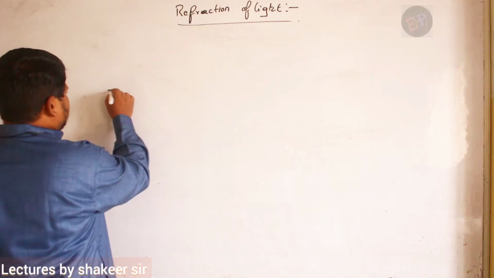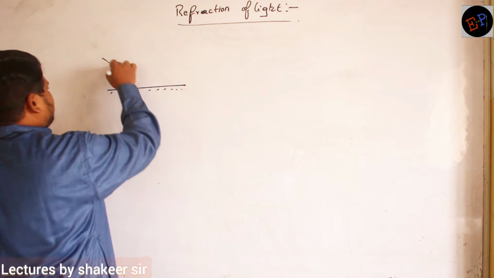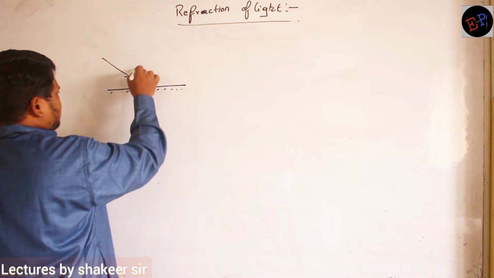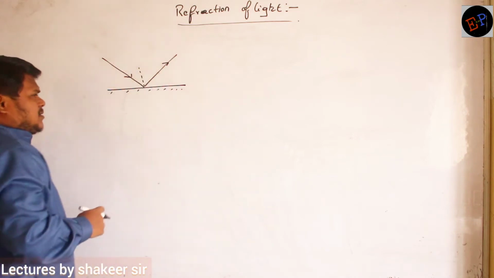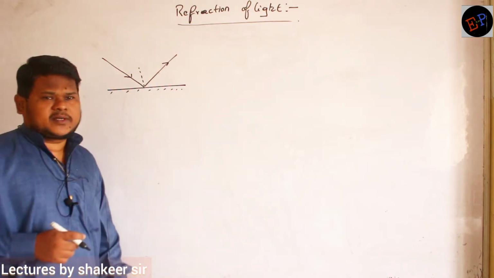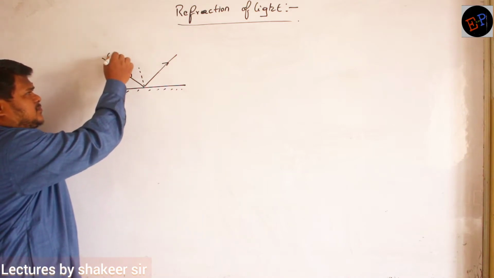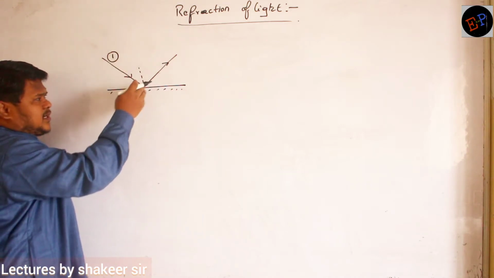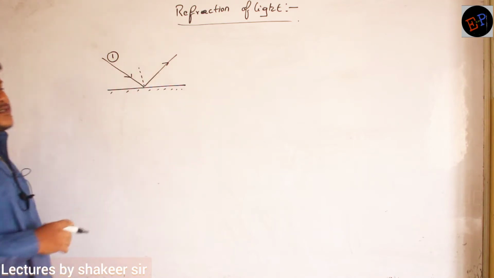Reflection we have studied. For example, if this is the plane mirror, light falling from one medium, and after reflection, light entering into the same medium. This process we can call reflection of light. So this is the first medium. Light is falling from the first medium and entering into the same medium after reflection. This is called reflection of light.